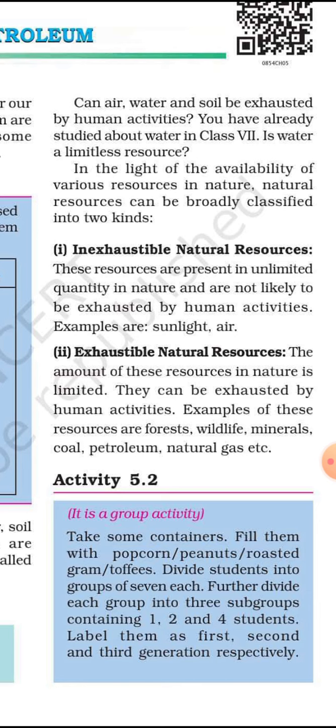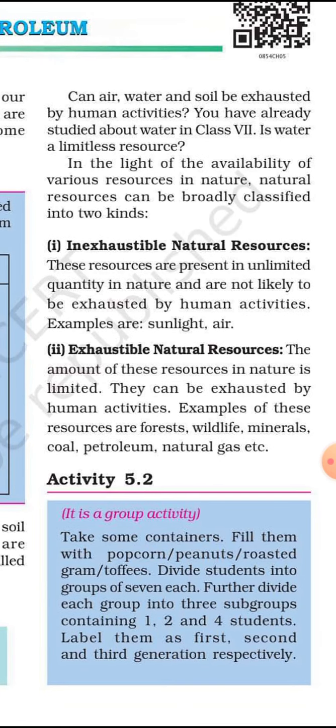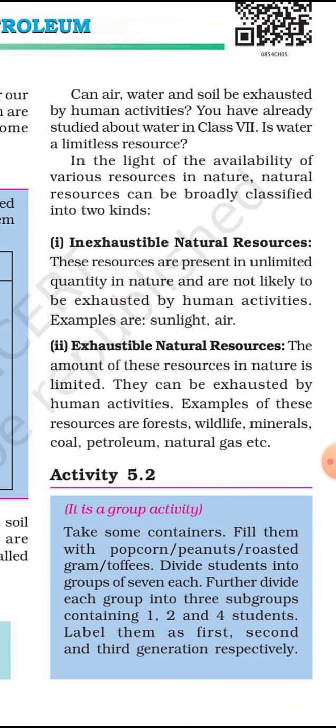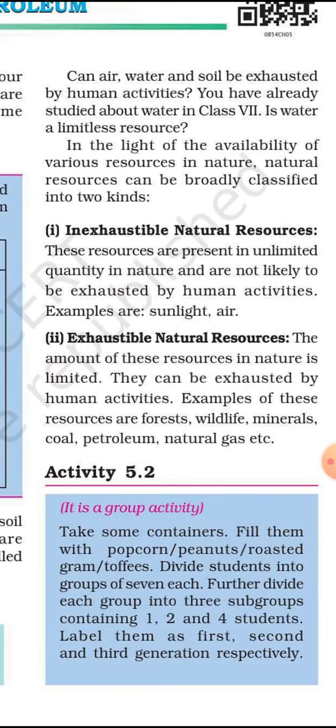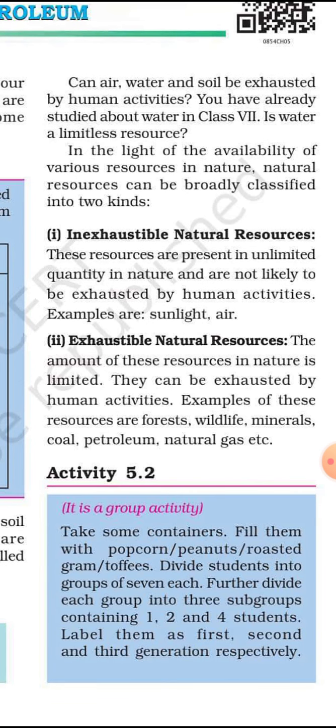Next, an exhaustible natural resource is present only in a limited amount and can be destroyed by human activities. For example, forests, wildlife, minerals, coal, petroleum, natural gas, and many more. Okay, the best example is given by using an activity.